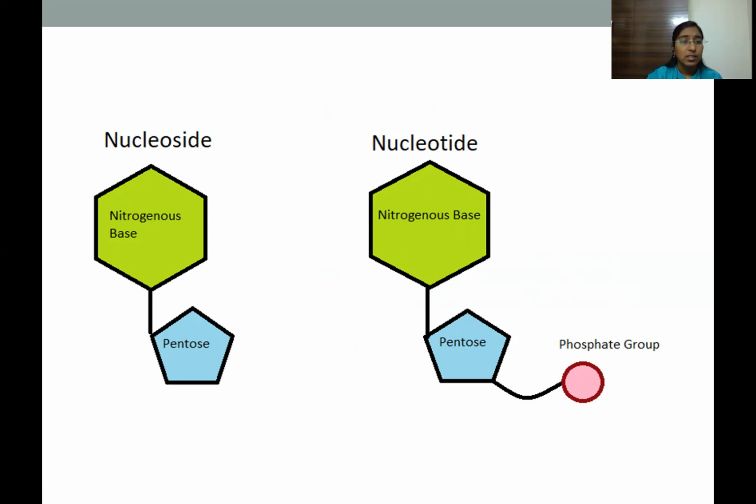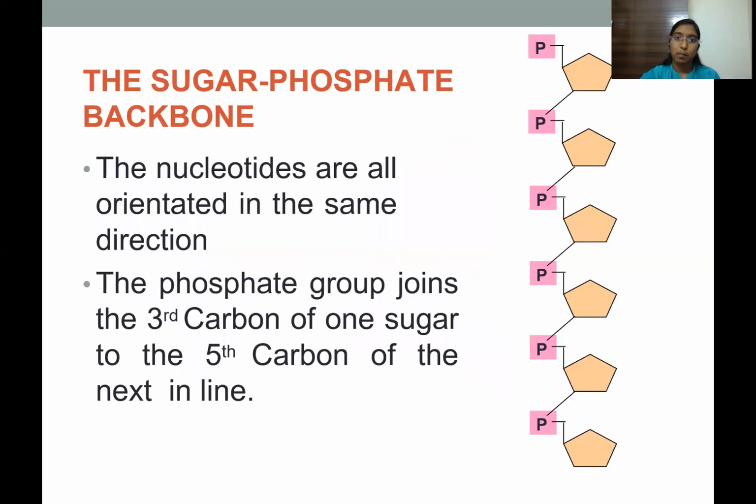So the pentose sugar along with a nitrogenous base is called a nucleoside, and pentose sugar along with nitrogenous base and also the phosphate group is called a nucleotide. So this 3 component nucleotide is the building block of nucleic acids. These nucleotides bind to each other in the form of a chain and then form the nucleic acids.